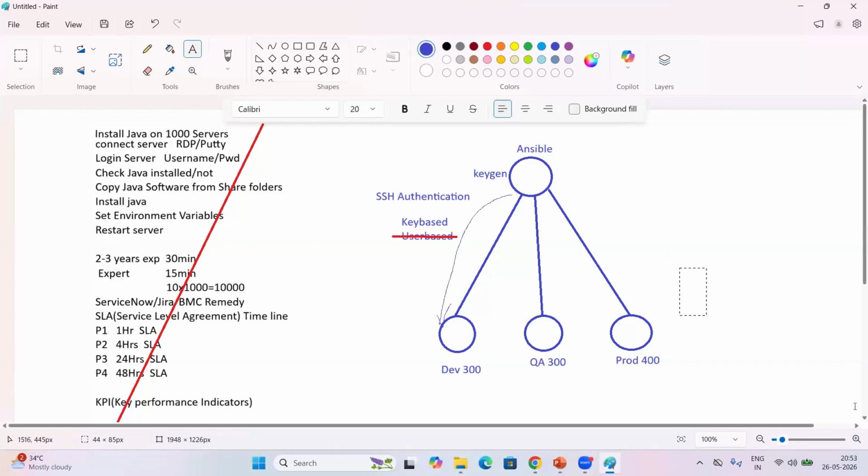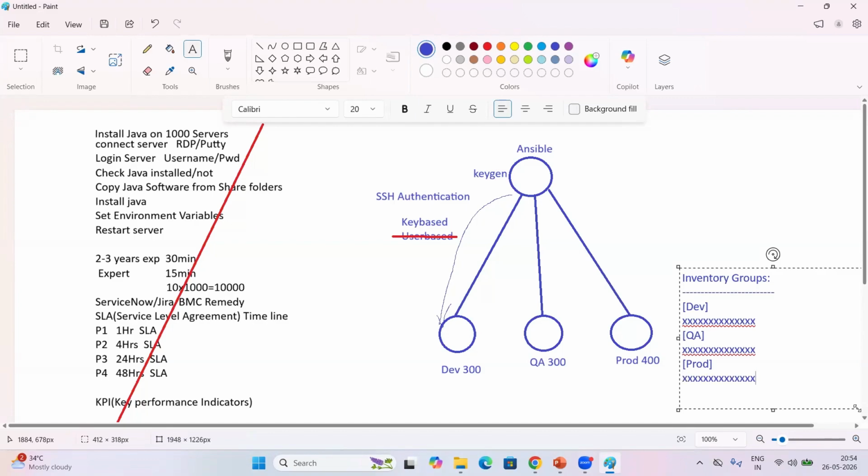Once authentication is done, we prepare inventory groups. What is inventory? Server information. Here, development servers we have 300, so 300 IPs we need to add in the group. Also QA servers, we have 300, we can add those IPs here. And also prod servers, we have 400 servers, not 300. Like this, all the IPs we add into the respective inventory groups.